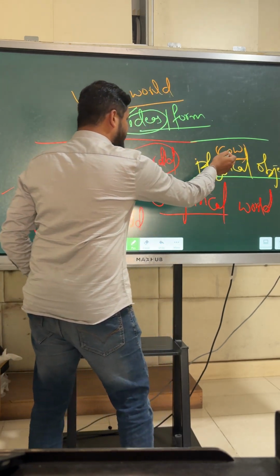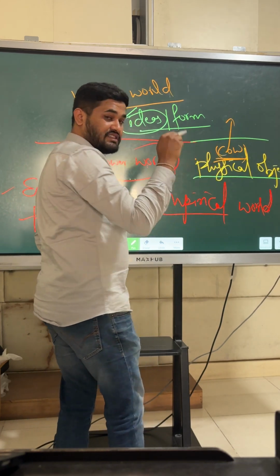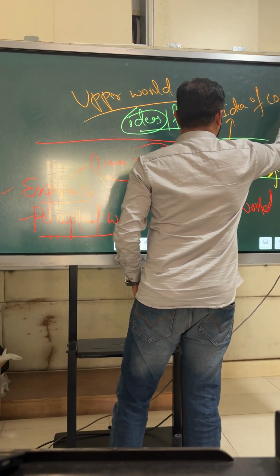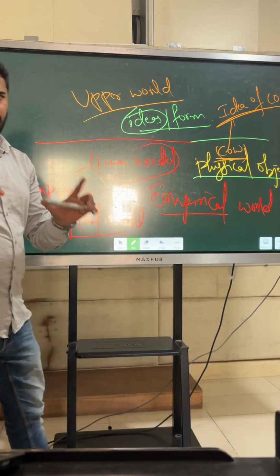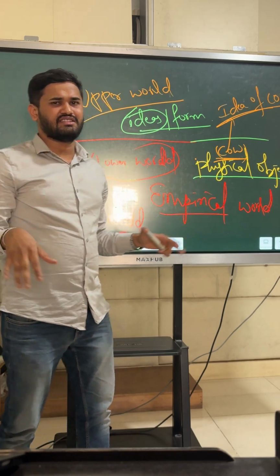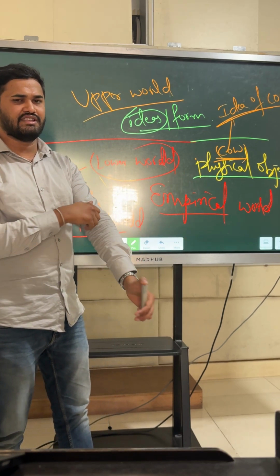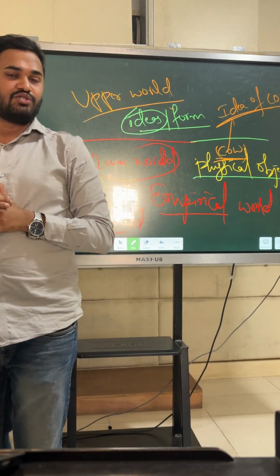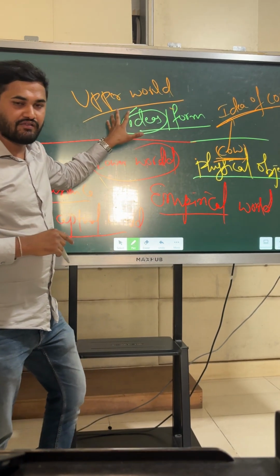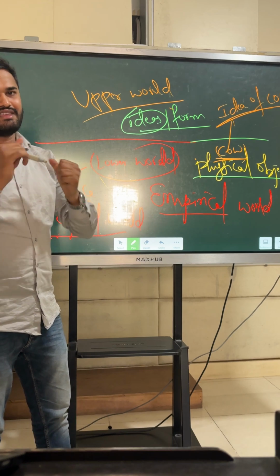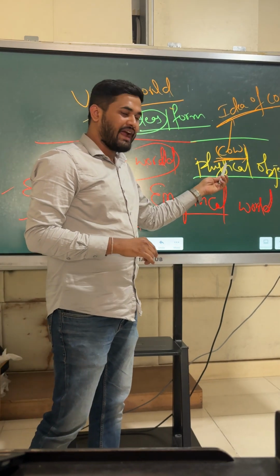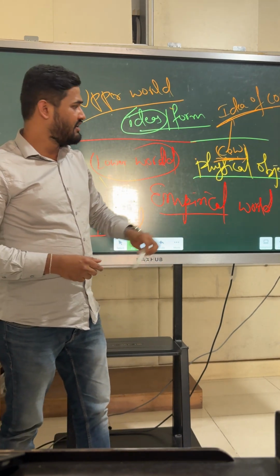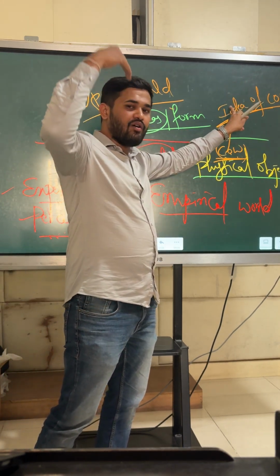Now for a cow in the upper world there exists the idea of cow, according to Plato. Now you be a little careful here. All this time we have talked about the lower world where we live in, so you have easily understood. Now I'm talking about the upper world that we cannot experience through our sensory organs. So what Plato is telling is that for every physical object, like for example cow in this particular example, there exists a corresponding idea of cow.